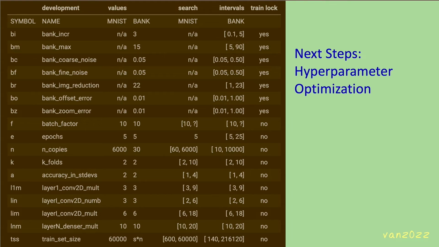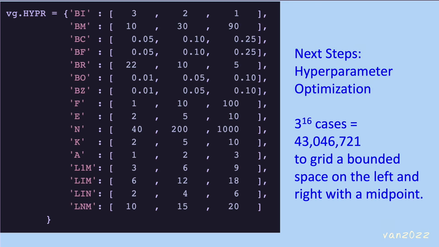Next steps. The remaining 5 slides enumerate next steps in completing the dissertation. The next step is to optimize the 16 hyperparameters. With 16 bounded cases and a midpoint, there are 43 million possible runs just to characterize the space. Thus, grid search is not feasible. A deep dive is currently underway using Jason Brownlee's optimization opus as a starting point, with another innovation in the works.